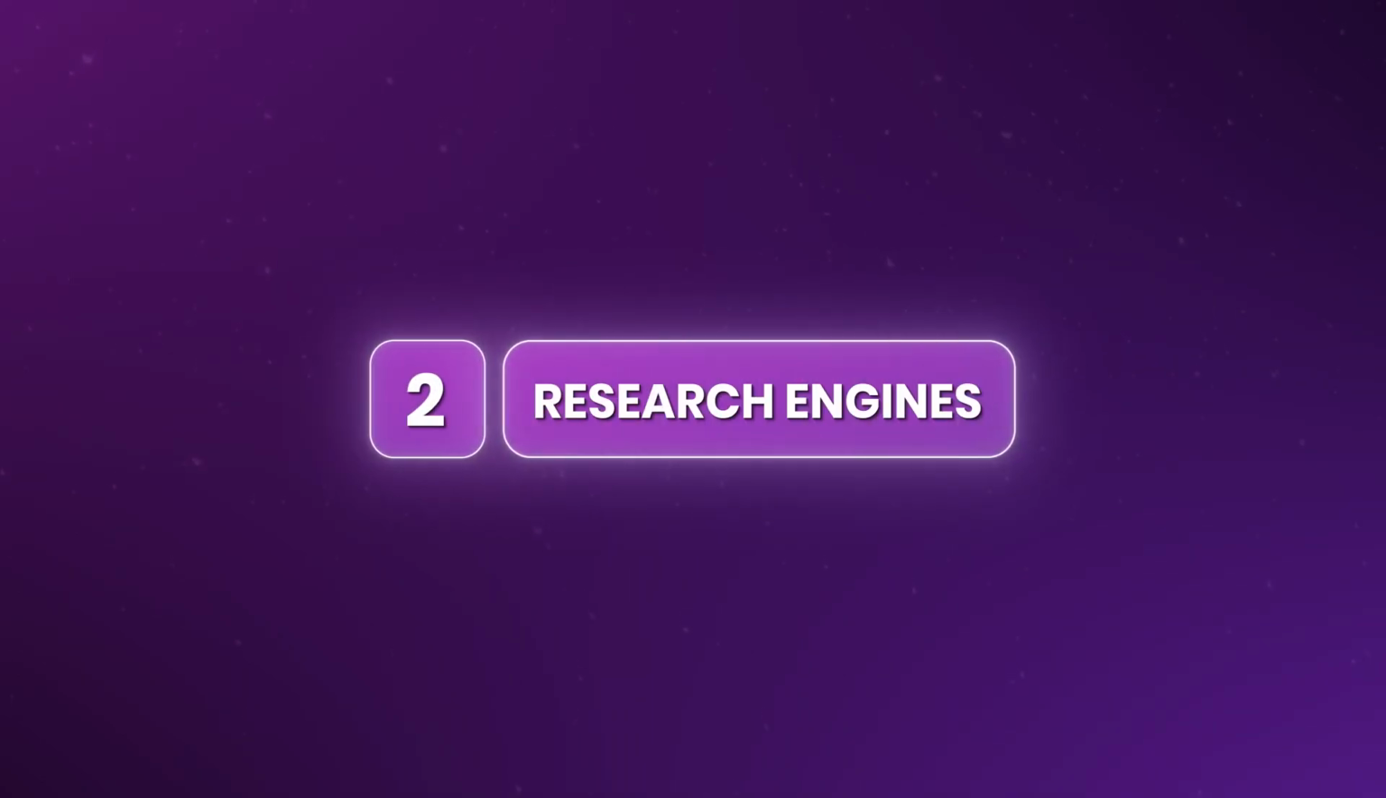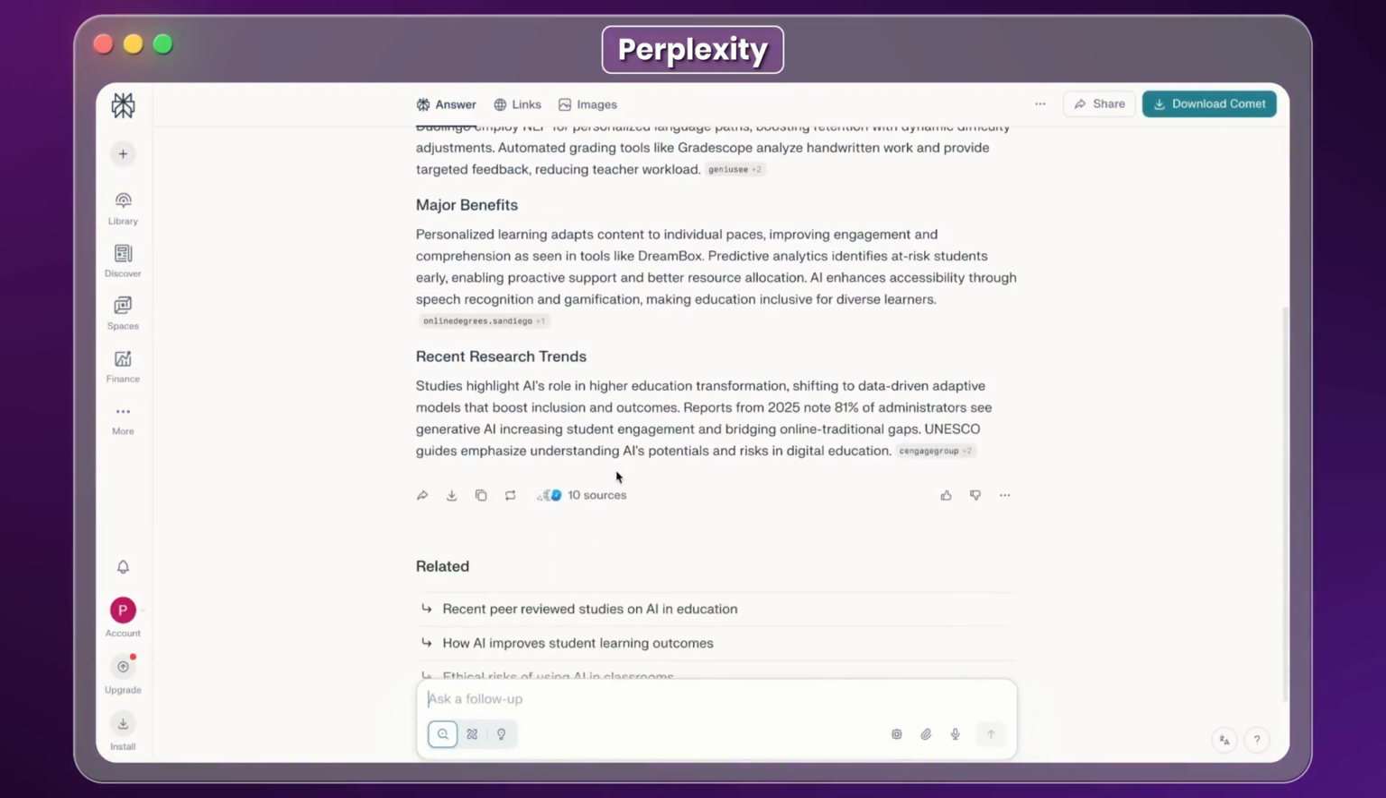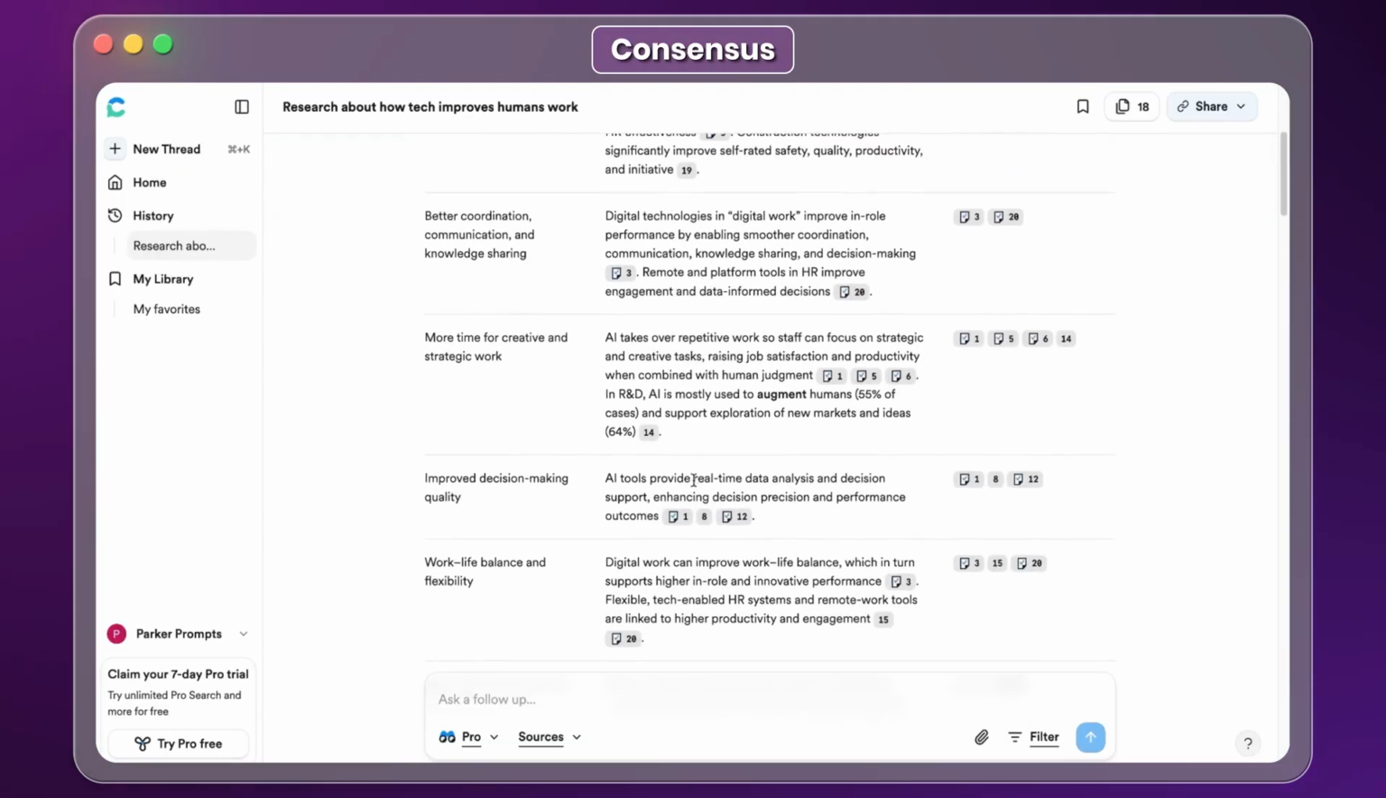Next, you have the research engines. This is where tools like Perplexity, NotebookLM, and Consensus live. You use these when accuracy matters more than creativity.